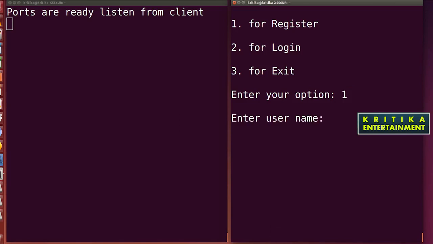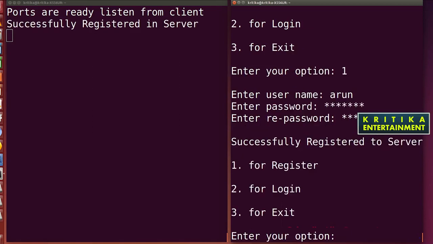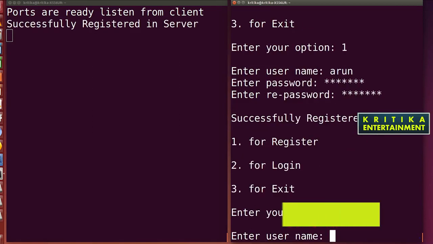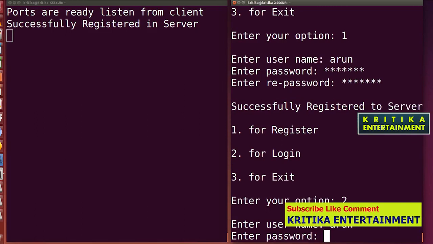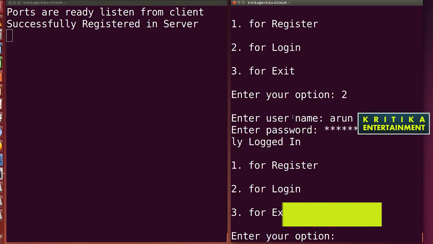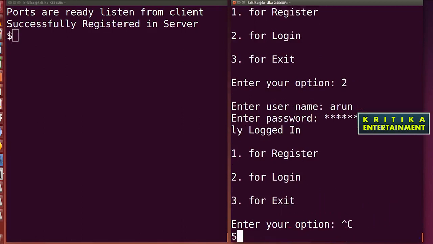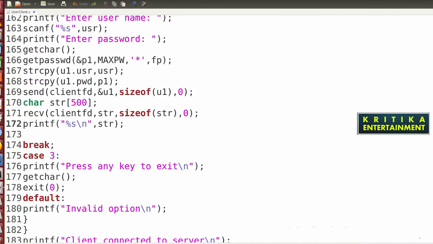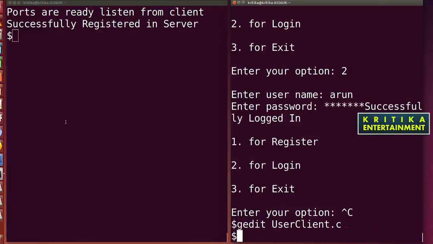1 Arun, Kritika, that's registered. Then 2 for login. Enter username Arun Kritika. Then it displays successful login. So after password, successful login, I will give the semicolon here. And then either give slash here. I think you have understood this program.